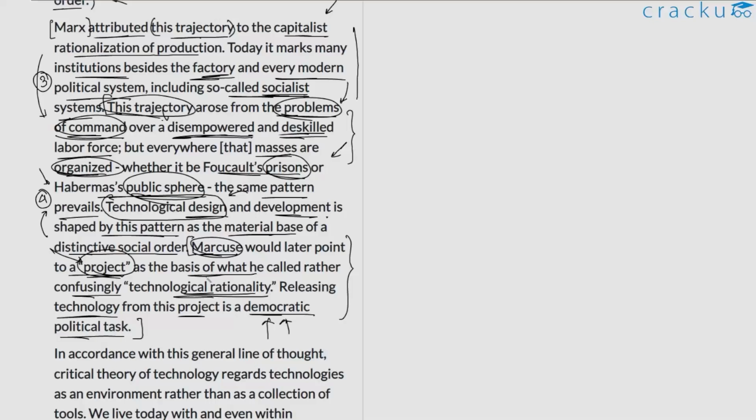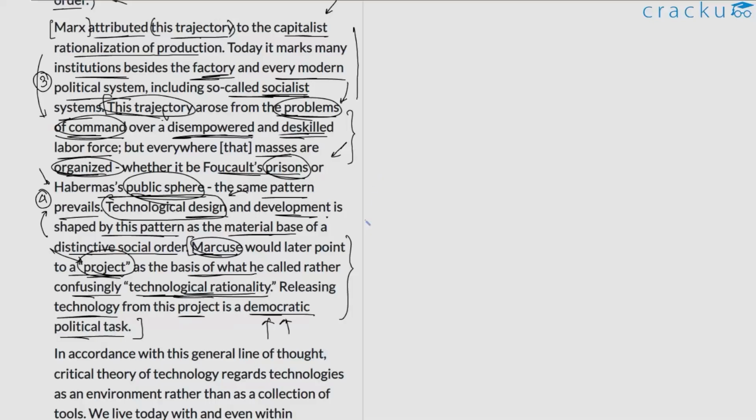So the idea of technological rationality here is that we are using technology to justify certain existing social and political norms, which according to him might not exactly be correct. What we need to do is to divorce technology from such justifications, and instead use technology for benefits rather than to justify vices. So this is what the author is trying to convey here.